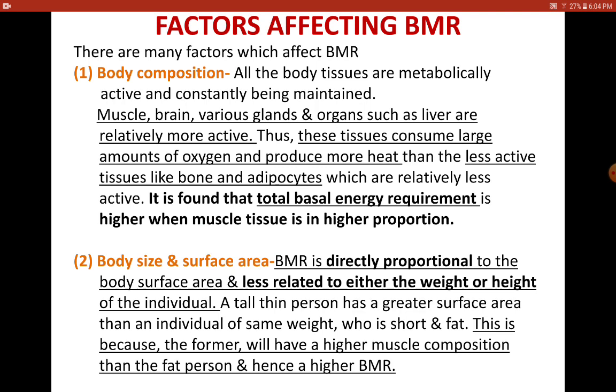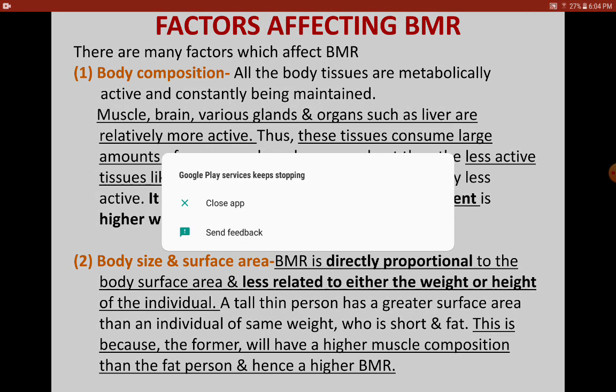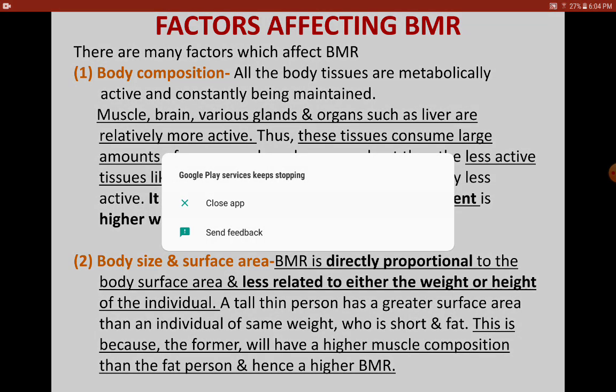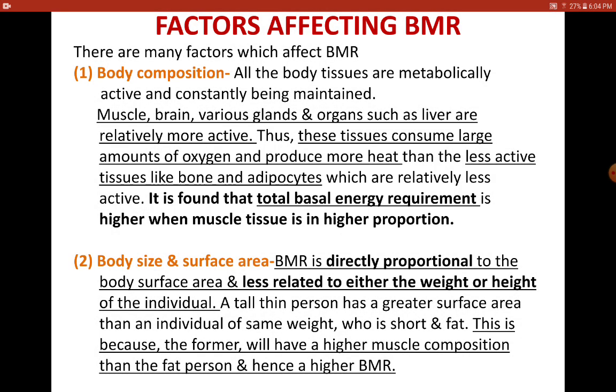Body surface area includes both the height and weight of the person. So BMR is never related only to the height or only to the weight. That means you cannot neglect one entity and consider just the weight, or neglect weight and consider just the height of the person to determine the BMR. So BMR is directly proportional to the body surface area or the body size.